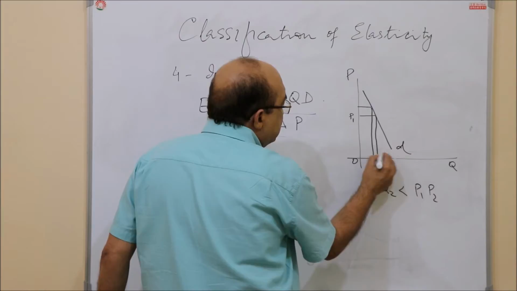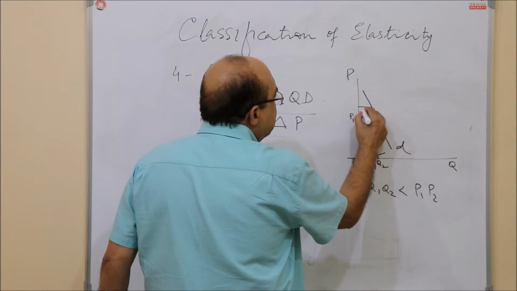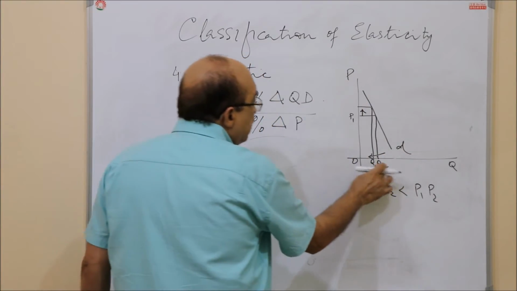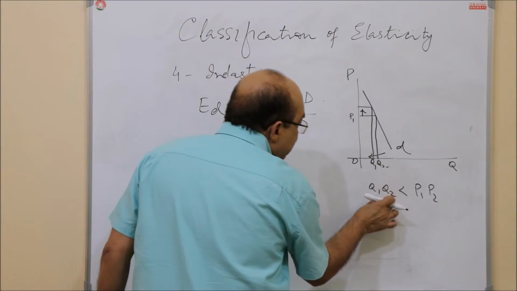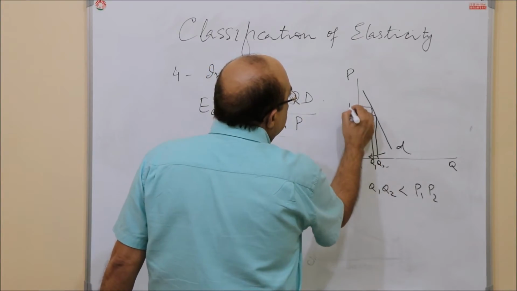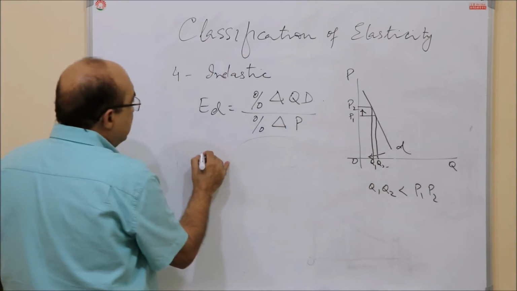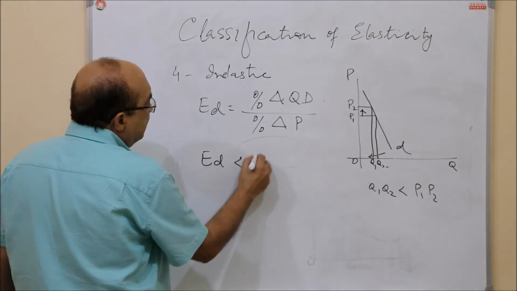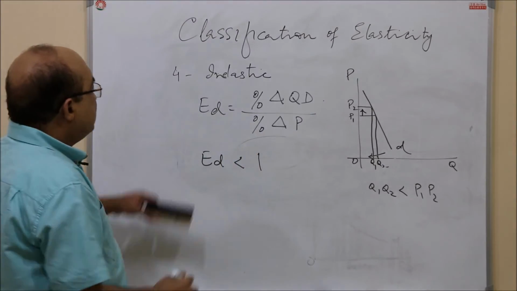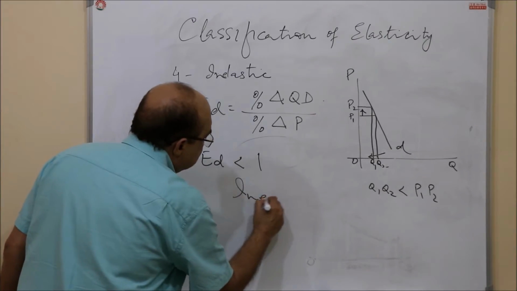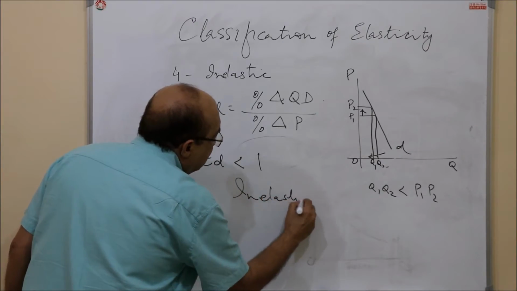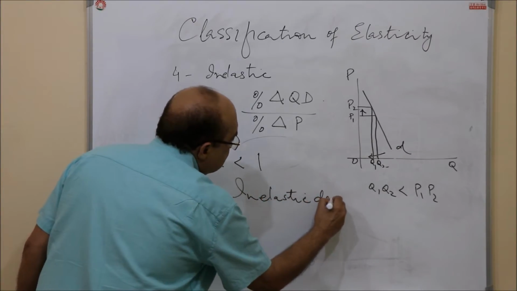I mean, here the change is in this direction, and here the change is in this direction. So Q1, Q2 is smaller in number as compared to P1, P2. So in this case, elasticity of demand is less than 1, which is inelastic. Such demand will be called inelastic demand.